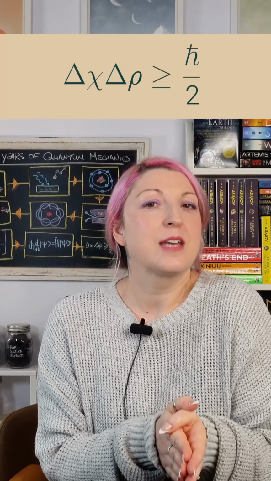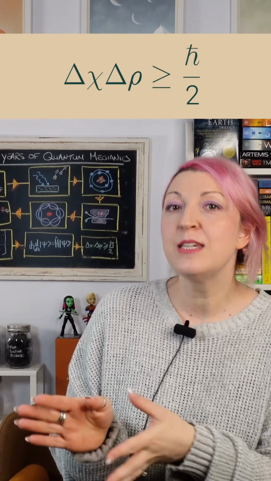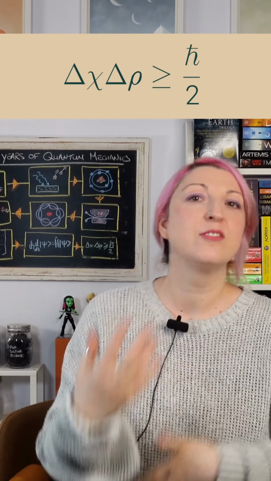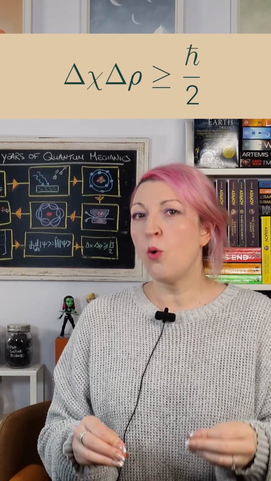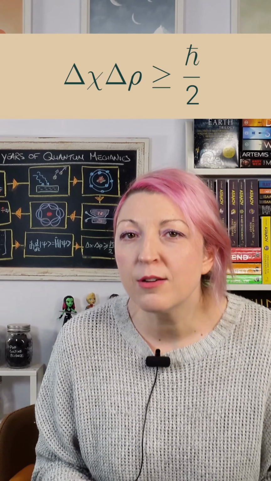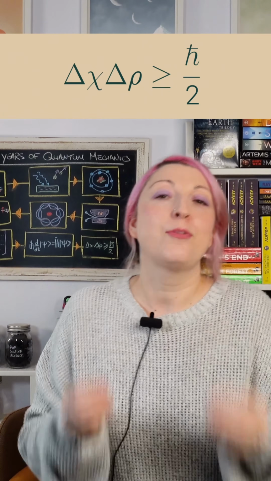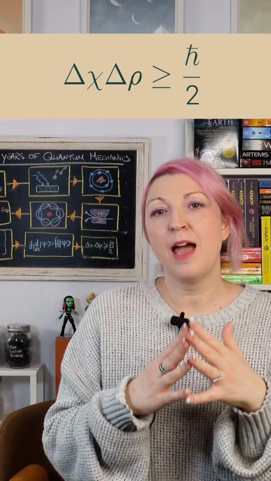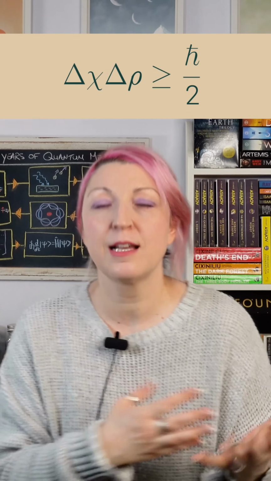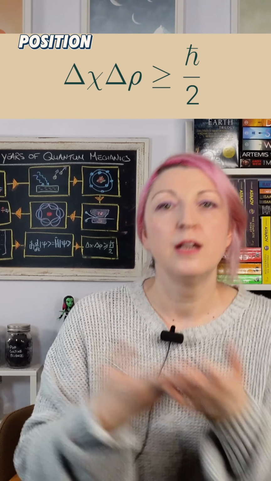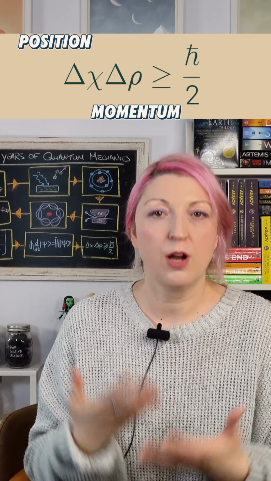The uncertainty principle states that the more precisely you know a particle's position, the less precisely you can know its momentum, and vice versa. Now, this isn't about measurement problems or clumsy instruments or anything. It's built into the fabric of reality. The mathematical relationship is delta x times delta p is greater than or equal to h bar over 2, where delta x is the uncertainty in position, delta p is the uncertainty in momentum, and h bar is the reduced Planck's constant.